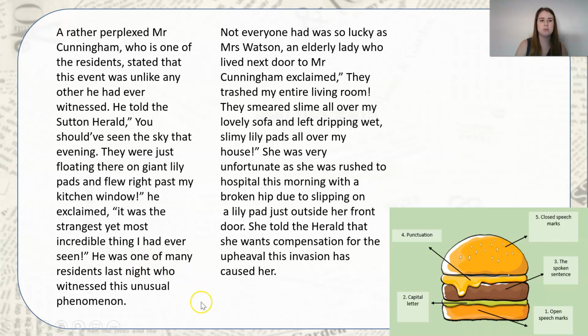So have a look at the beginning. We've got a rather perplexed Mr. Cunningham, who is one of the residents. Here, this links back to yesterday's lesson: I've included a relative clause. I know that it's a relative clause because I've got my two commas in here, but I've also started with "who". Although it's an embedded clause, it starts with a relative pronoun. So that's my who, my what, my which, my whose, my that. So, a rather perplexed Mr. Cunningham, who is one of the residents, stated that this event was unlike any other he had witnessed.